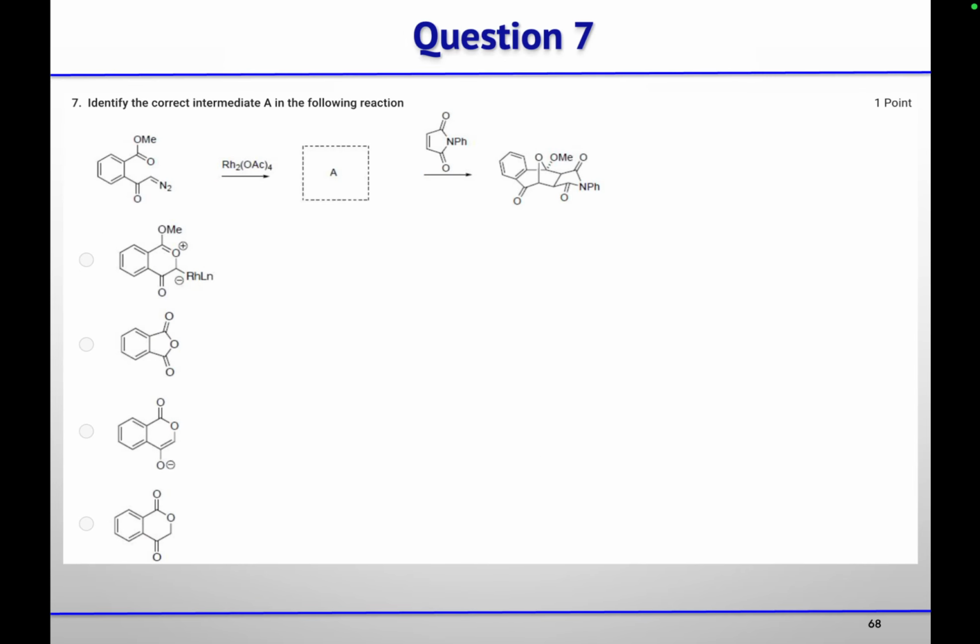Now, identify the correct intermediate in the following reaction. You have a diazo compound and you are treating it with rhodium acetate, and then treatment with phthalimide will give you this cycloaddition product. So which one of the following intermediates will form?